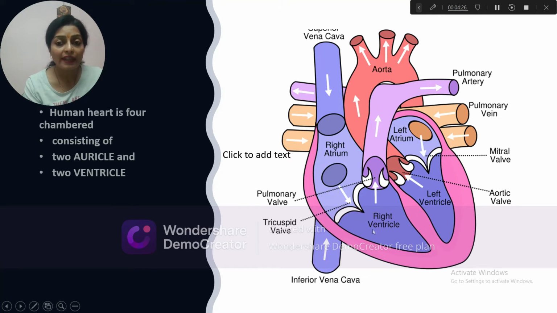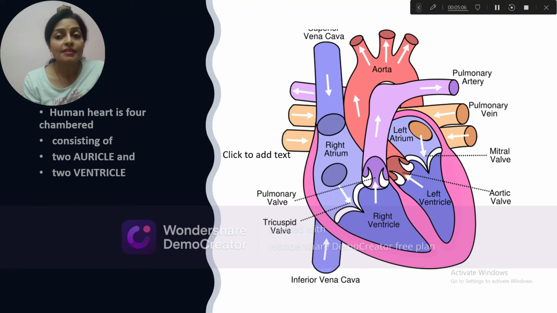The walls of the right and left ventricle are separated by a thick septum which is called the interventricular septum. The wall of the left ventricle is thicker than the right ventricle because here the pressure is much greater. The left ventricle is filled with pure blood. Now this blood forcefully goes towards the largest artery, the aorta, and from here this pure blood is continuously distributed throughout the body cells.